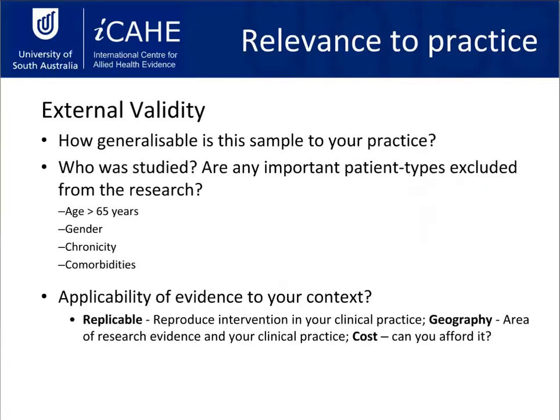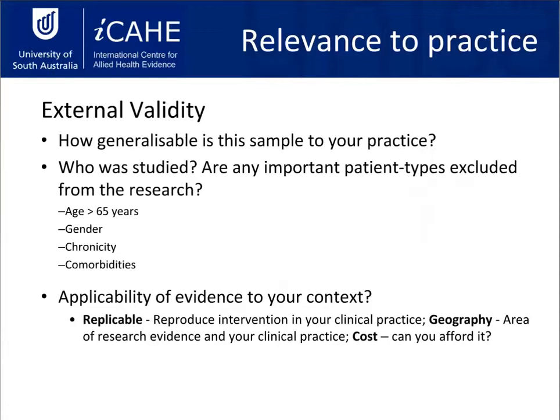So some of the ways that we are looking at assessing for that is to be looking at the external validity. So this is looking at how relevant it is to your practice. Now, different critical appraisal tools will have different questions relating to this sort of area. So some tools are really specific. They will be saying questions just like this, which is how generalizable is it to your practice? Who was studied? What was the population that was looked at? And then it makes it a little bit easier for you to then think about your practice and your context and see whether or not what's been done in that study can be then applied to your practice.